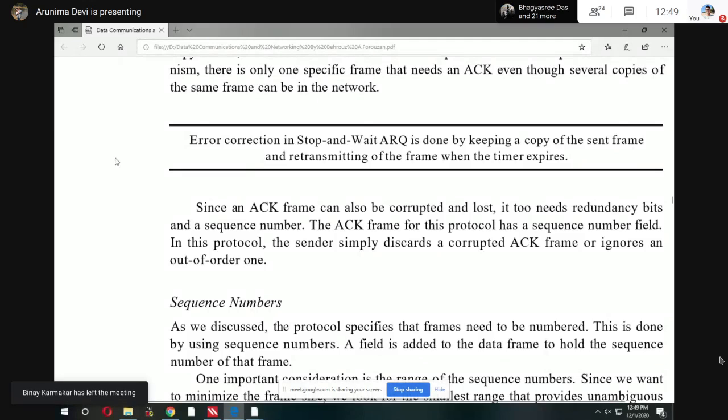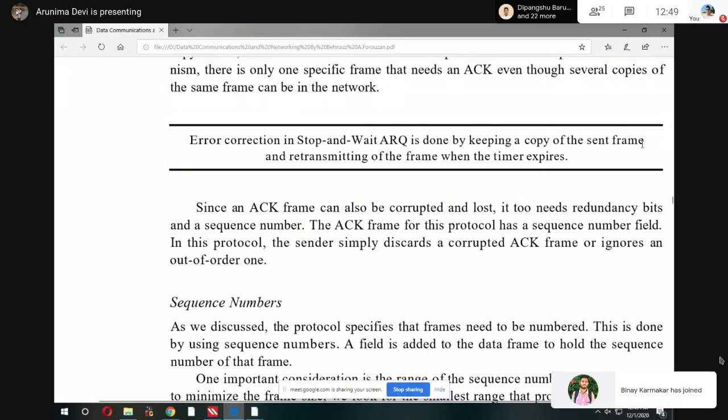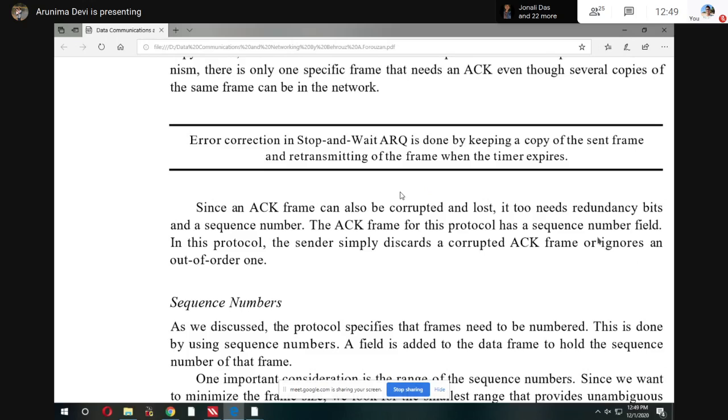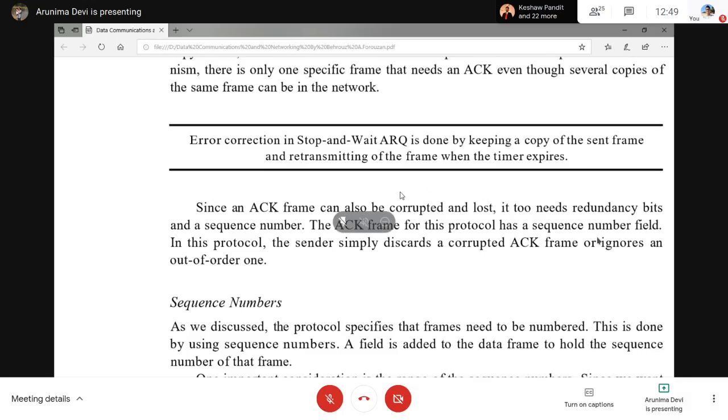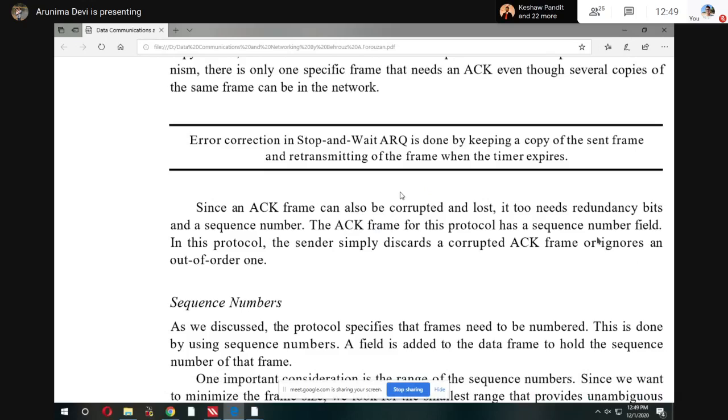So error correction in stop and wait ARQ is done by keeping a copy of the sent frame and retransmitting the frame when the timer expires. It is not like they send the data frame and after that there is no data available for that sent frame. They keep a copy of that data frame after transmission to the receiver also. If they are not receiving the acknowledgement from the receiver side for a particular time period, then they retransmit it.